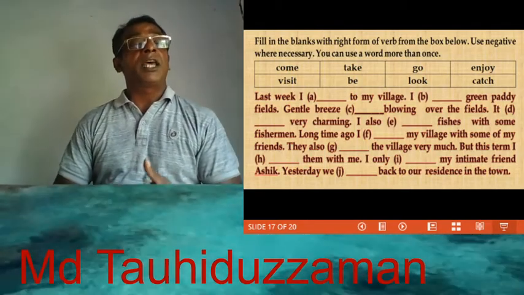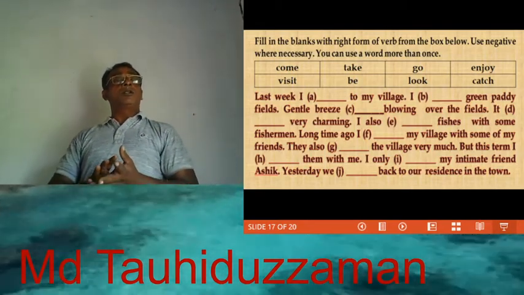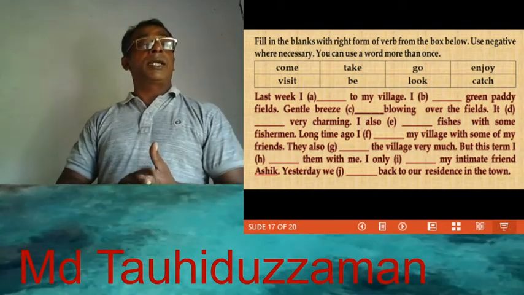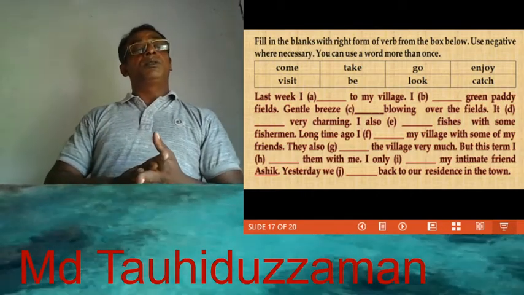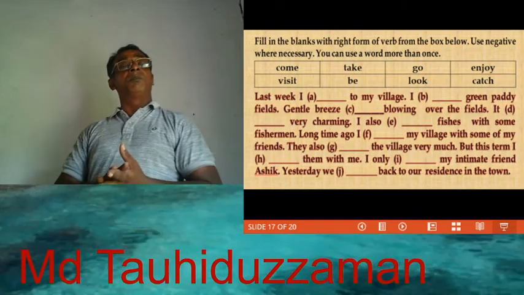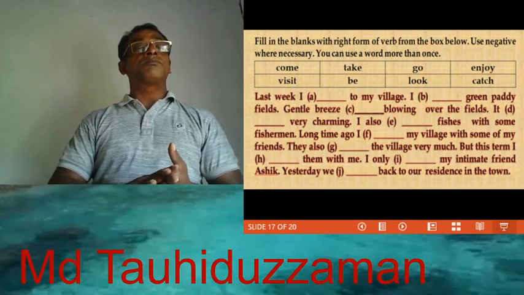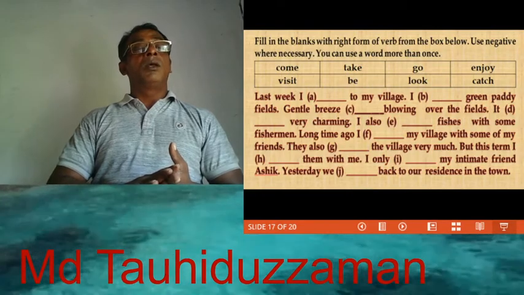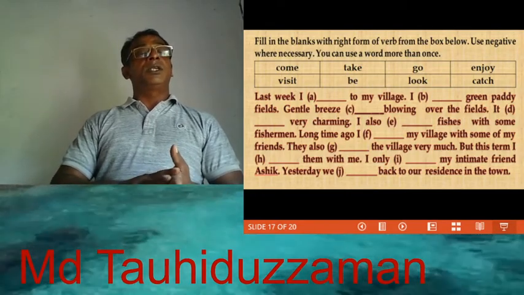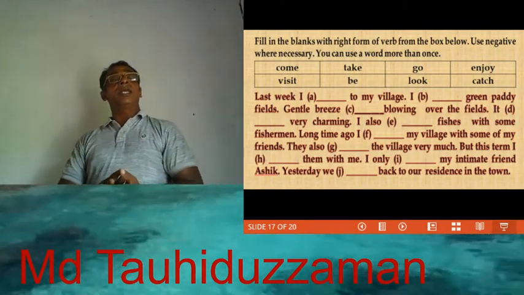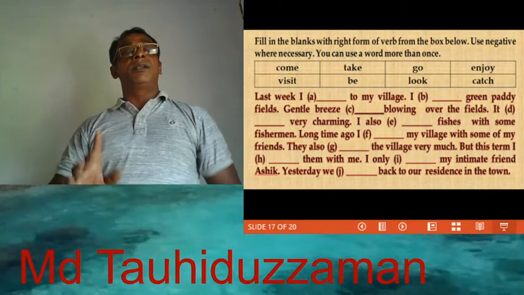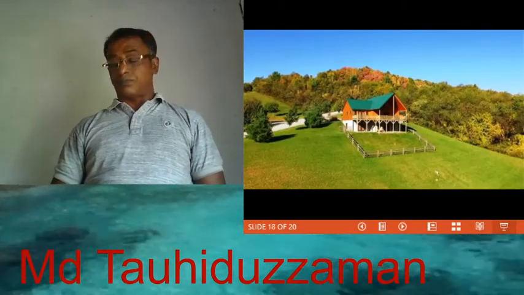But this time I did not take them with me. I only took my intimate friend Ashik. Yesterday we came back to our residence in the town.